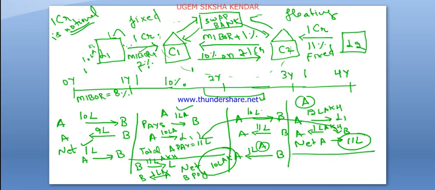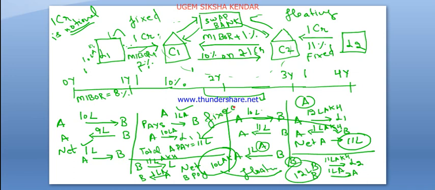On the other hand, B pays 11%, so B pays to the lender 11 lakh, and B also pays 1 lakh to A. So net B pays 12 lakh. So here for B this is floating, and for A it is fixed. So this is the exchange of interest rate. This is known as interest rate swap.